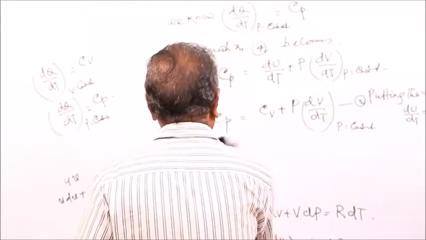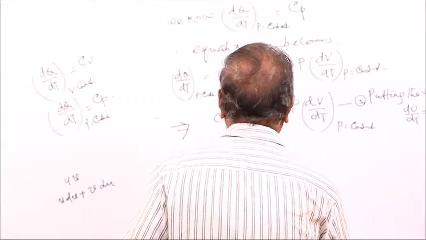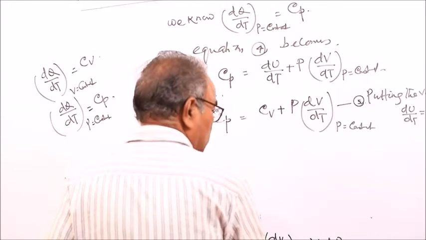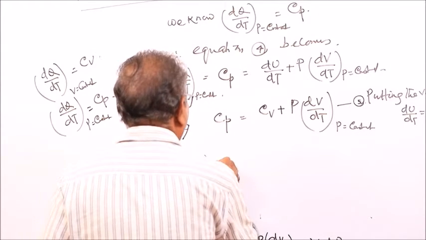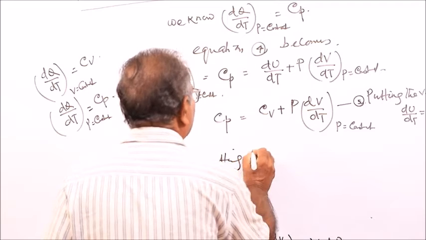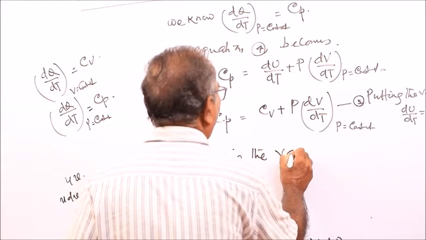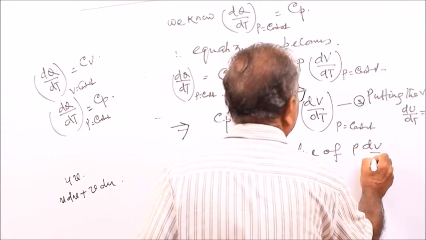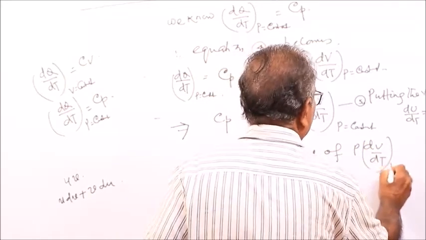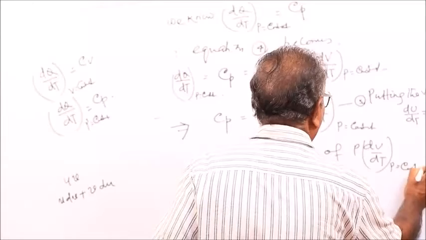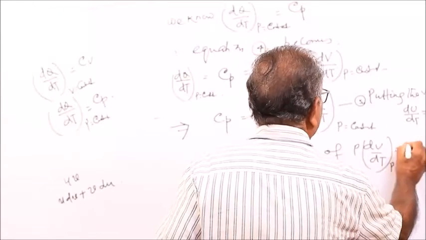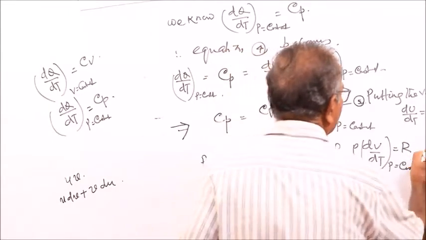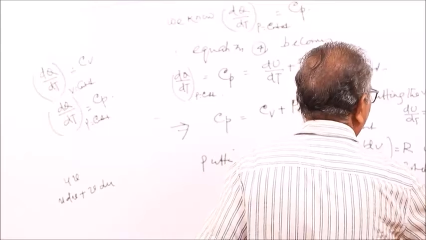So we get, putting the value of P dV by dt with P as constant equal to R in equation 5.